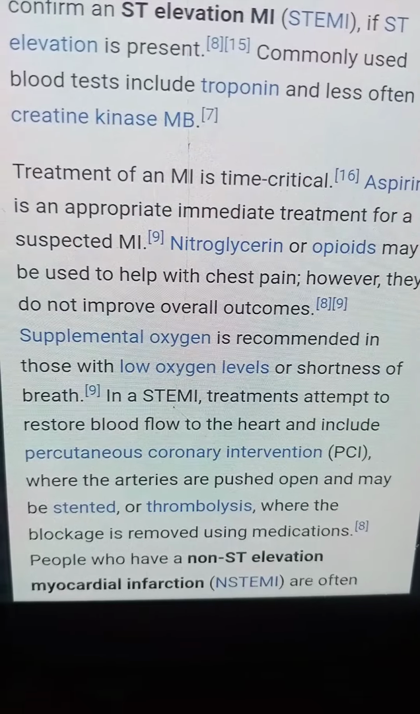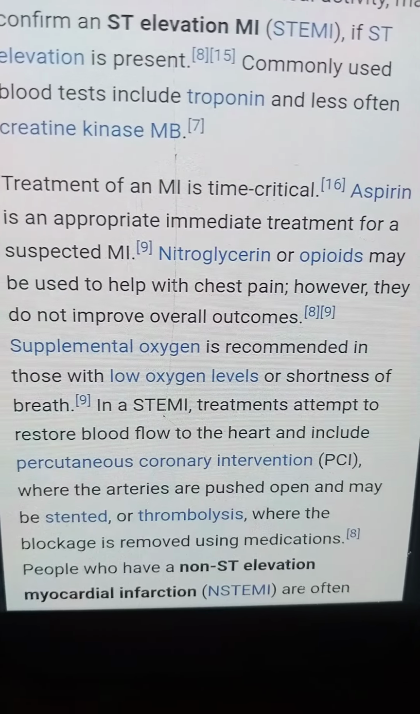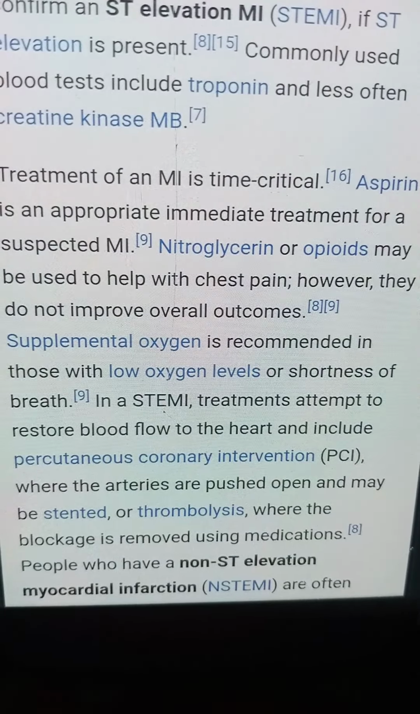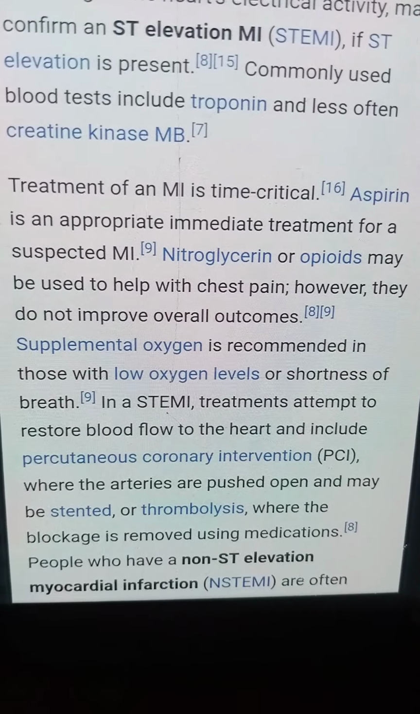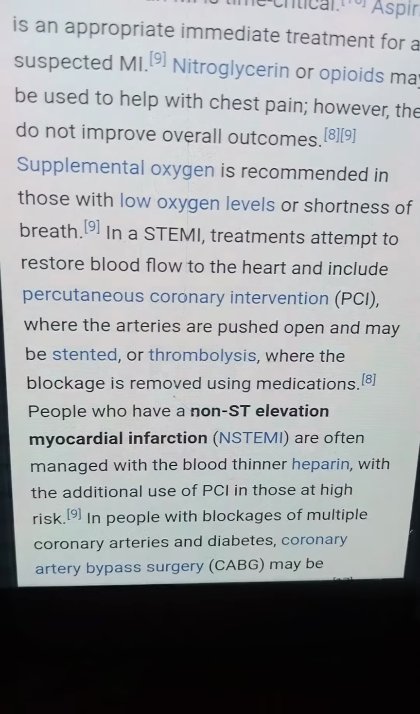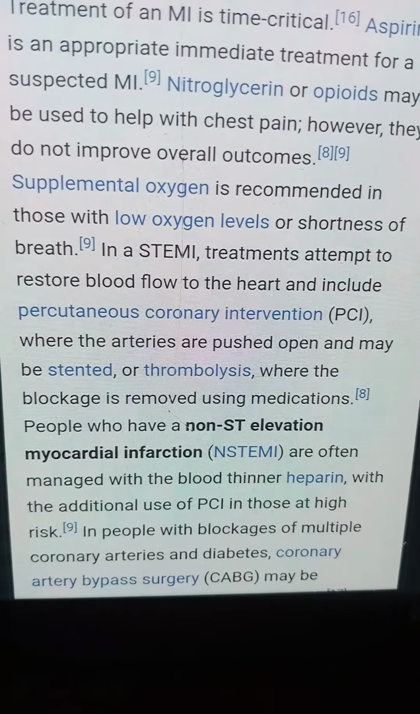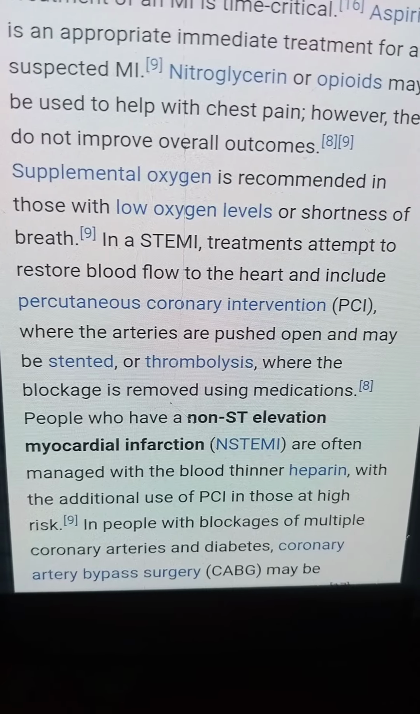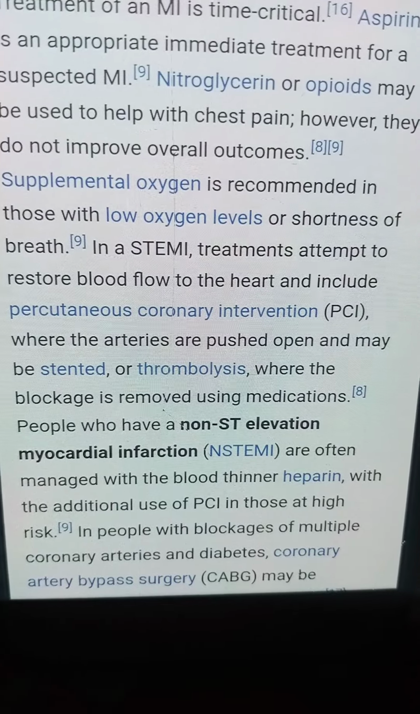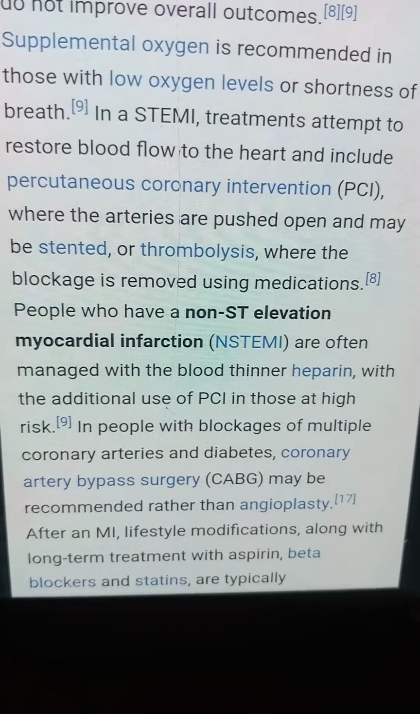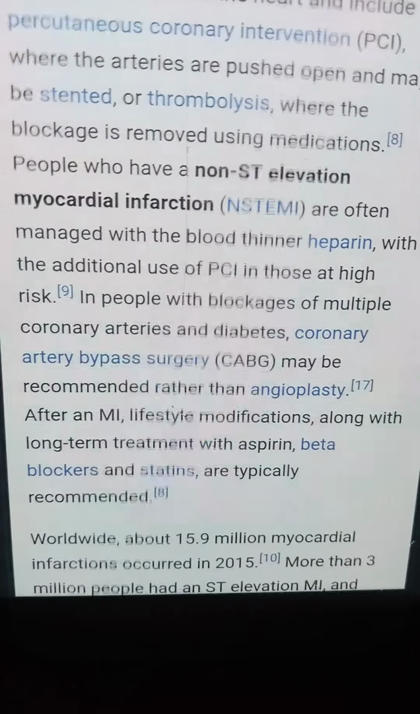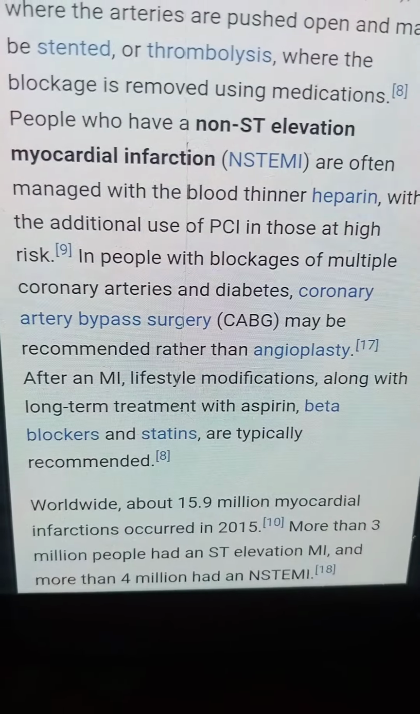Aspirin is an appropriate immediate treatment for a suspected MI. Nitroglycerin and opioids may be used to help the chest pain. However, they do not improve overall outcomes. Supplemental oxygen is recommended in those with low oxygen levels or shortness of breath. In treatments, attempts are made to restore blood flow to the heart, including PCI, where the arteries are pushed open and may be stented, or thrombolysis, where the blockage is removed using medications.